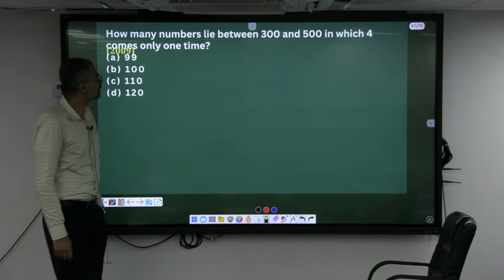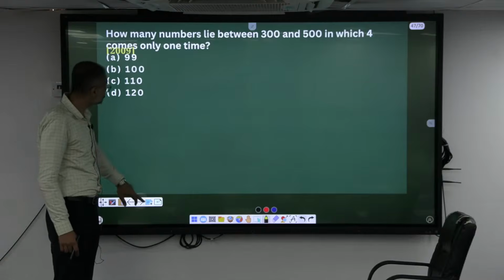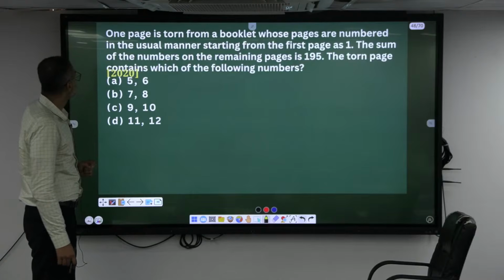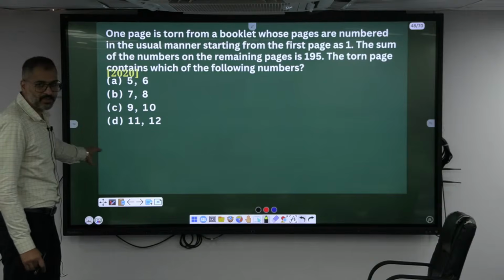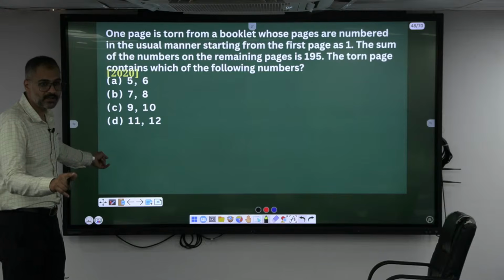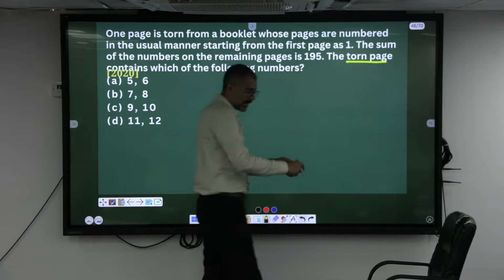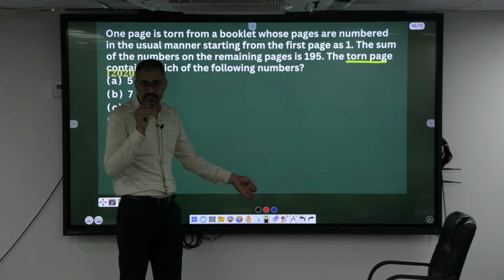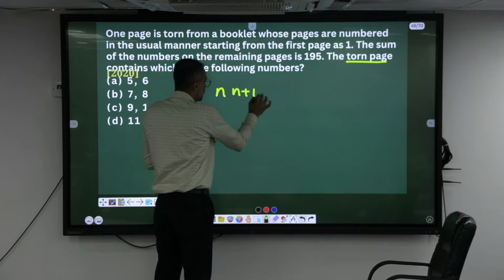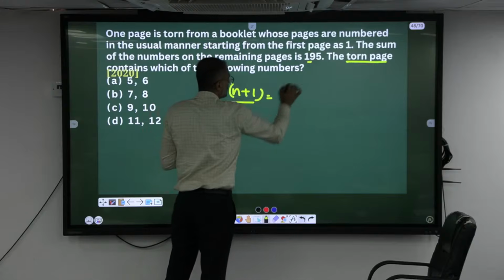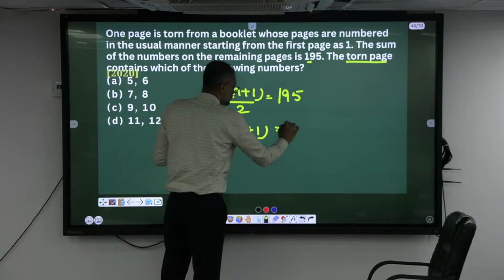Next case, we have done this one, right? 300 to 504 appears how many times? Answer is very similar question. Just now we did. There, one of the page numbers was added twice. Here, the page has been torn. I have torn one of the pages. If I have torn the page, both sides there will be a number. Meaning n into n plus 1 by 2. When I add all this, how much am I getting here? 195. So n into n plus 1 by 2 is 195, otherwise this will be 390.